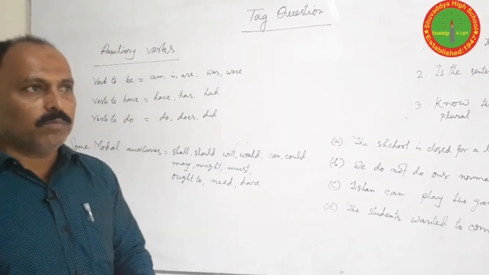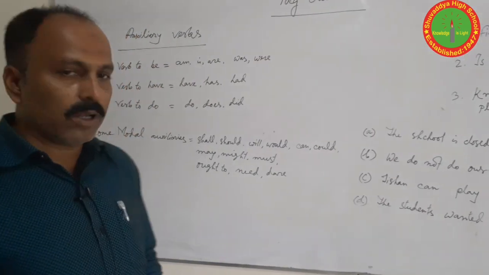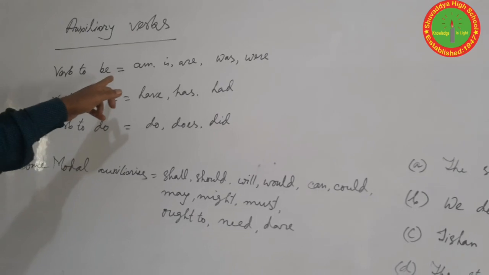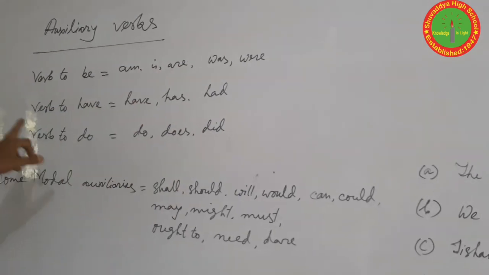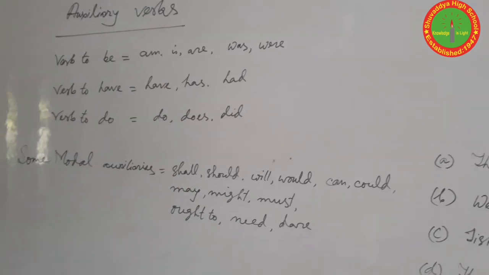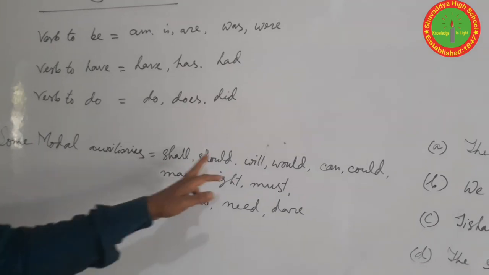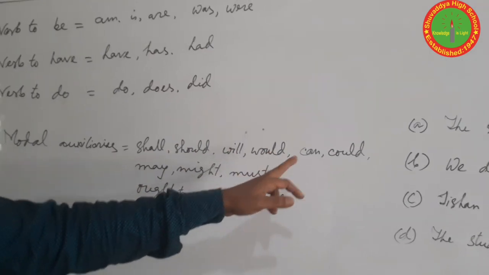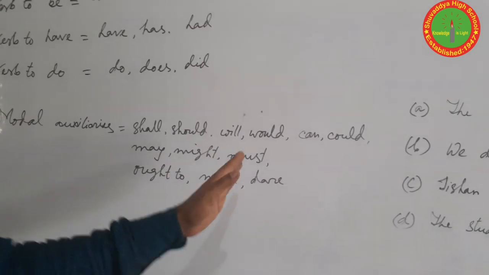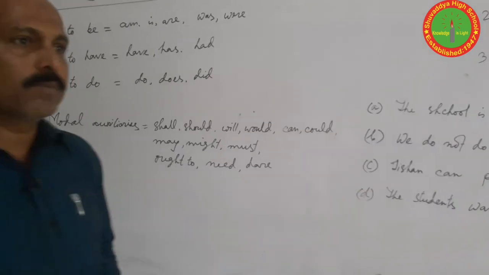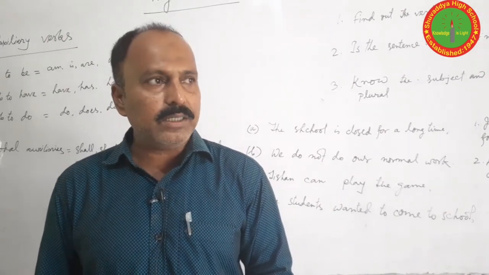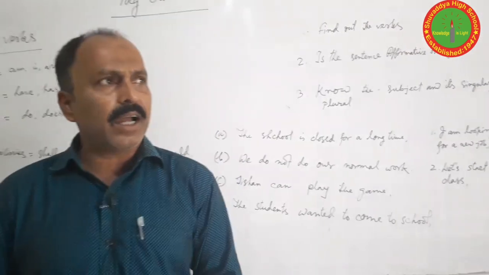First of all, we have to know some auxiliary verbs as well as the modal auxiliary verbs. Here are some auxiliary verbs. They are verb to be: am, is, are, was, were. Verb to have: has, had. Verb to do: does, did. And some modal auxiliaries are shall, should, will, would, can, could, may, might, must, ought to, need, and dare. So these verbs you have to memorize or remember all the time, otherwise it is impossible for you to solve any kinds of question.